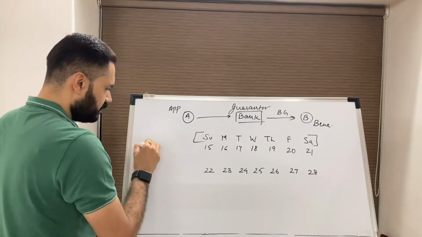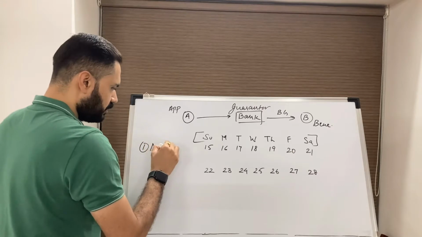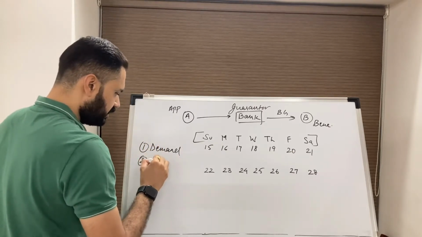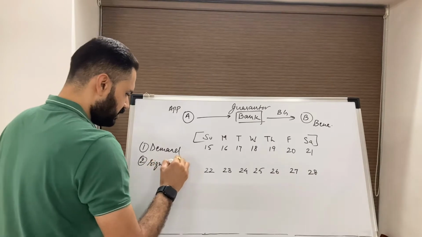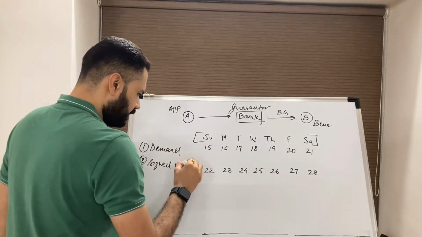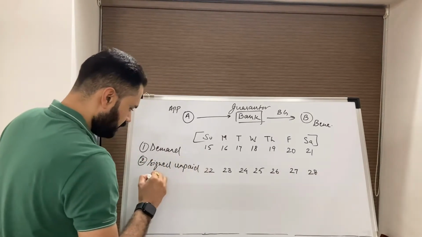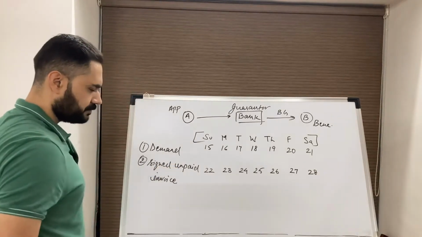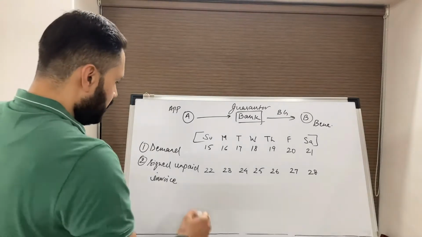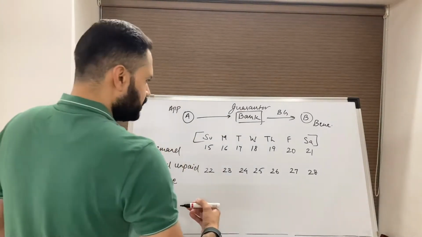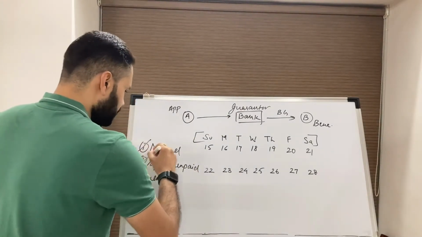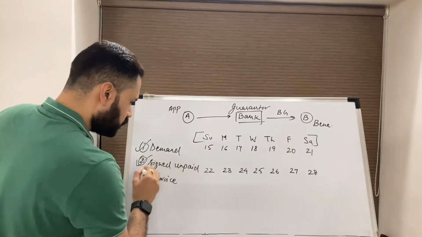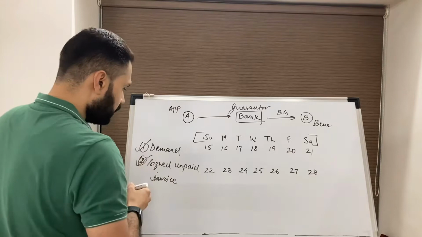Number one, demand, and number two, signed unpaid invoice. When the beneficiary presented the documents, these two documents were presented. Now the problem is this document was not signed.